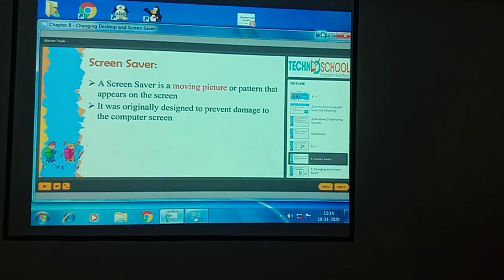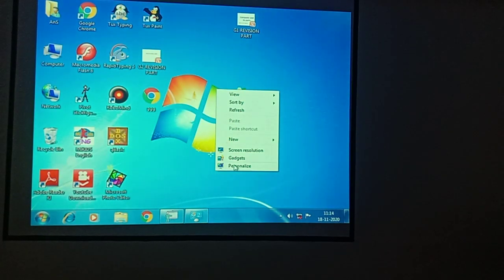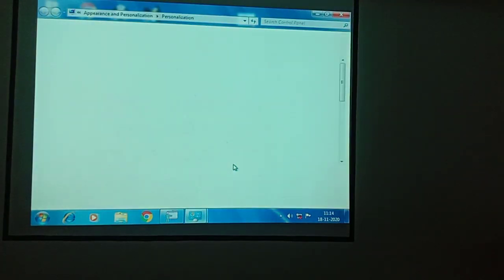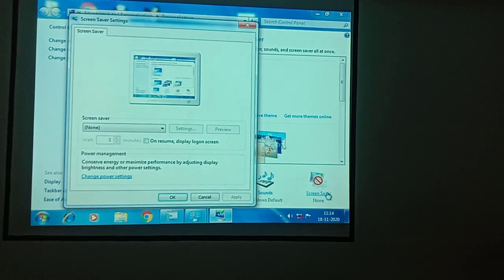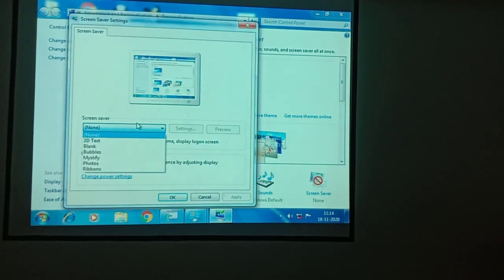To apply the screensaver, you just give a right click, personalize option. There will be the screensaver. And you can insert a sound also. When we insert a pen drive or when we insert a mobile phone, we'll get a notification sound, yes or no. So those things can be applied in sounds. Now I'm clicking the screensaver option. Here by default we don't have any screensaver and I'm giving bubbles.